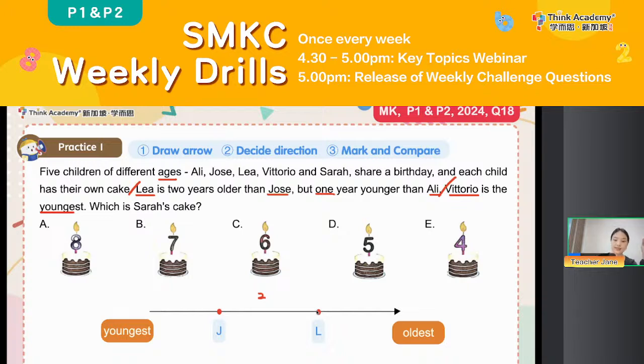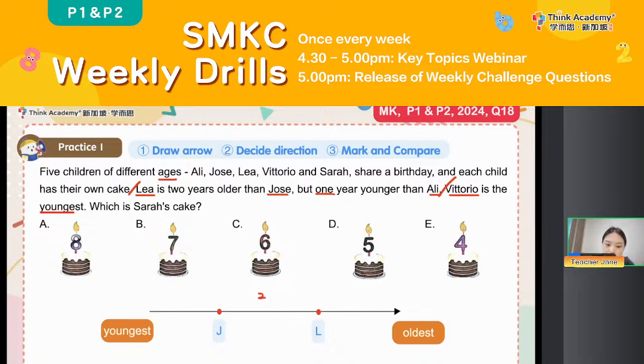The left side is the youngest. The younger, you draw it on the left. And then the right side, it is the oldest. The older, you draw it on the right side. Okay, everyone, let's try it together.